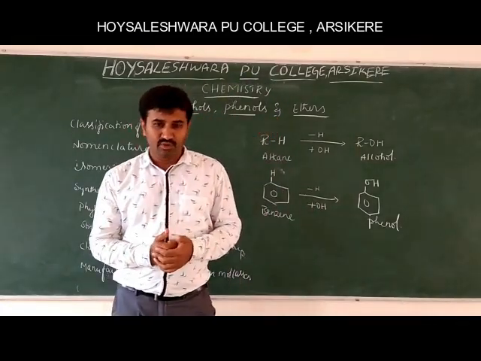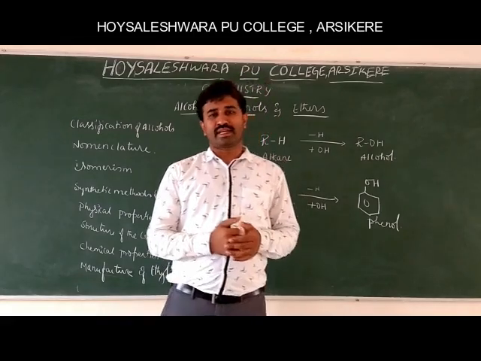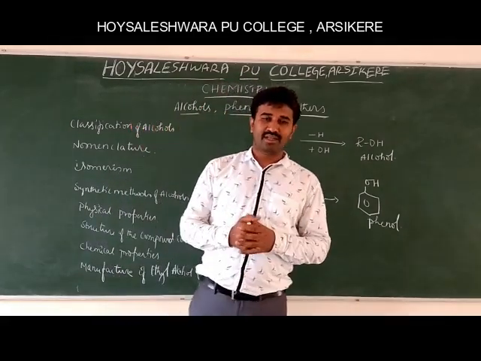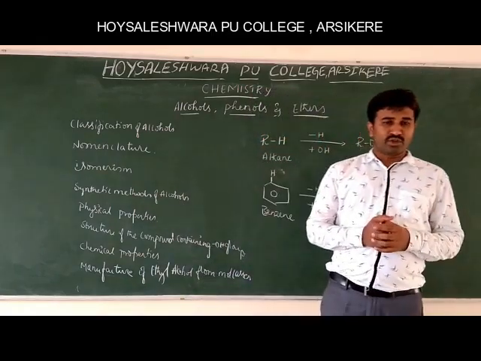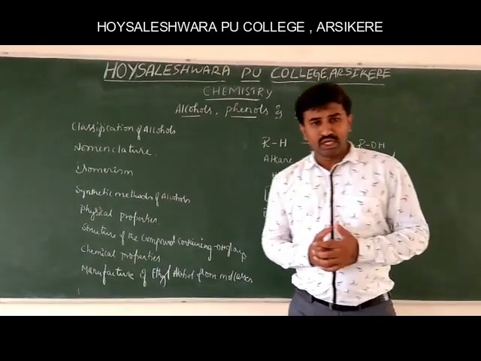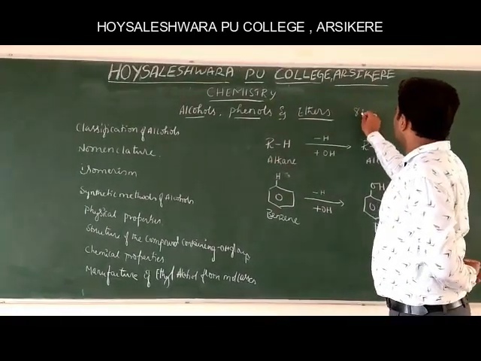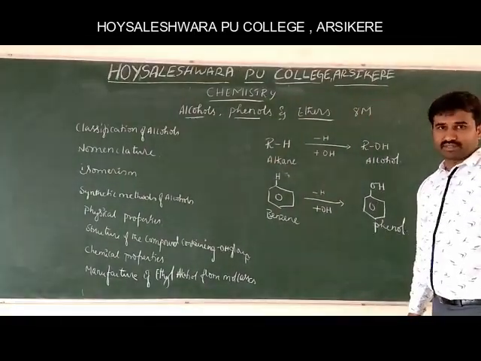Today's session we are going to discuss the second unit of organic chemistry of the second period, that is alcohols, phenols and ethers. From the exam point of view, you are getting around 8 marks from this chapter.